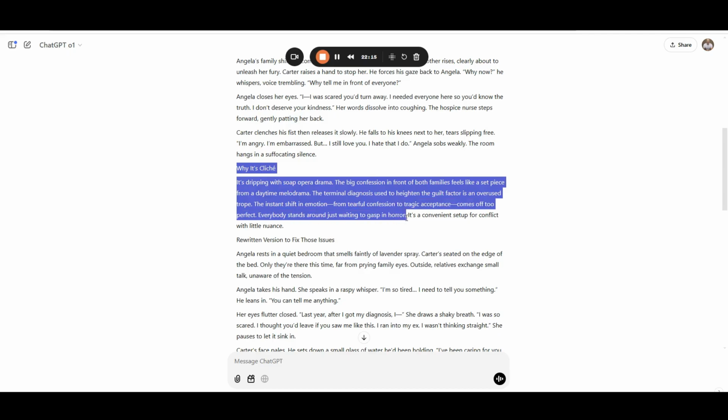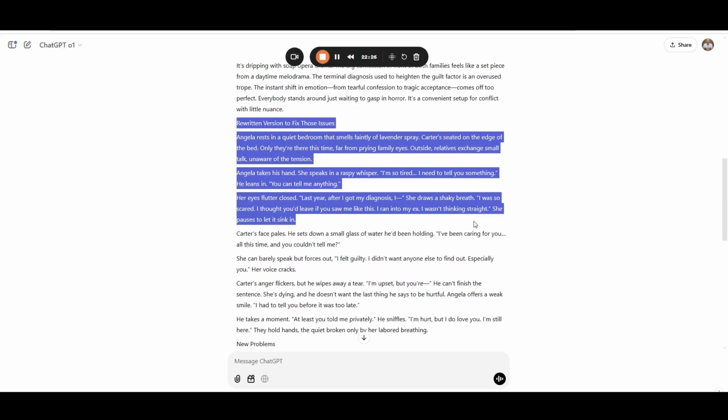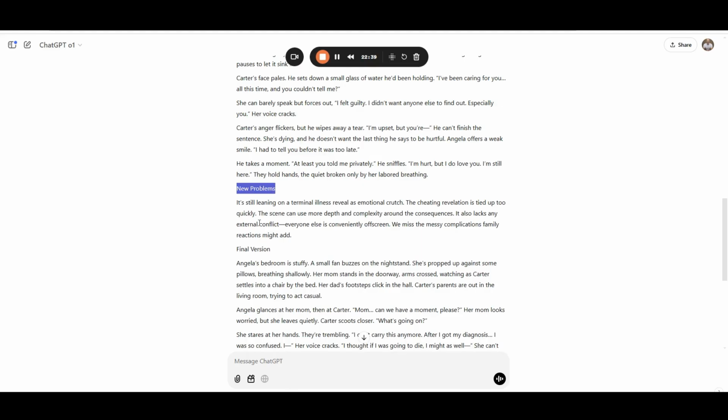People love soap opera drama, so I'm not really sure that is a problem. In the rewritten one, though, it's a little more quiet. It's probably a little more realistic that she would confess to him privately. The realism goes up for sure. In this section, there are new problems, which the AI caught. It's still leaning on a terminal illness revealed as an emotional crutch. The cheating revelation is tied up too quickly, which is not realistic, I don't think. It might be shoved under the rug in a situation like this. It's definitely lacking in depth, complexity, and there needs to be an external conflict. Like other people probably need to be there because it makes the conflict worse, which is terrible in real life.